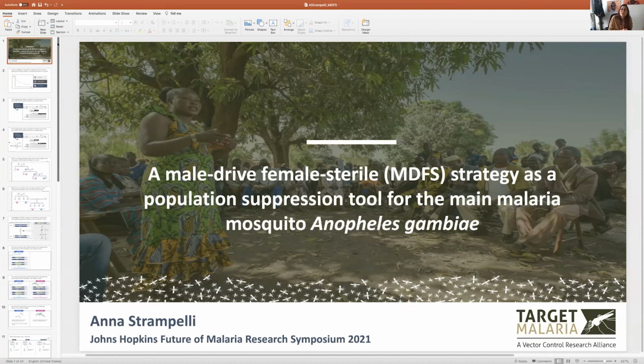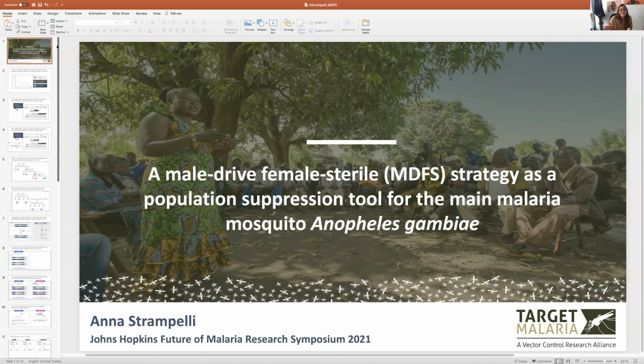There are cases in which this MDFS strategy is seen as a strategy that would work with repeated releases at frequencies of about 25% compared to the total population. So in regions where this can be achieved given the population size of the mosquitoes, this could work. There are other regions in Africa where releases of 25% of our males compared to the total amount would be impossible, and there maybe a full-on gene drive would be more suitable. And also the self-limiting strategy that I've described here.